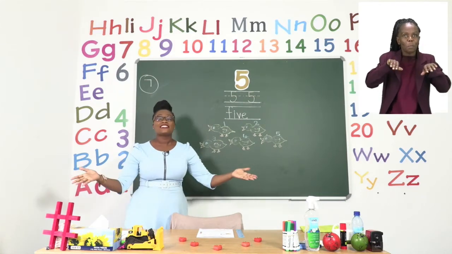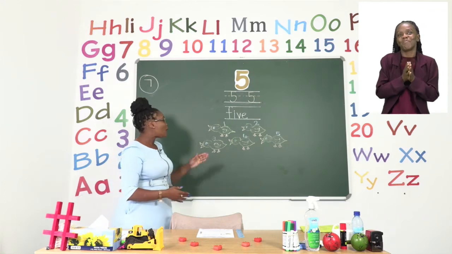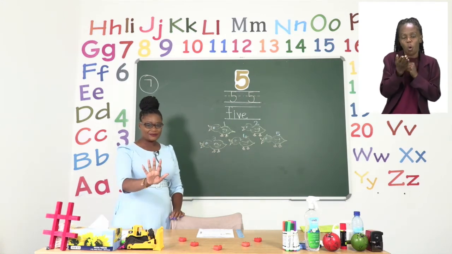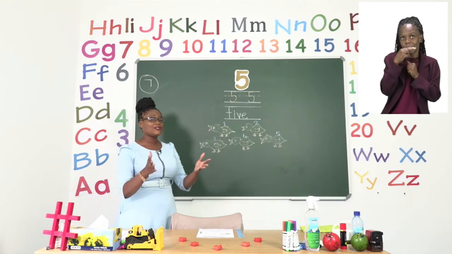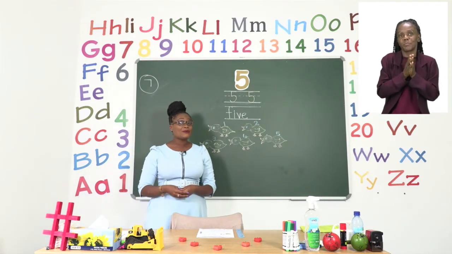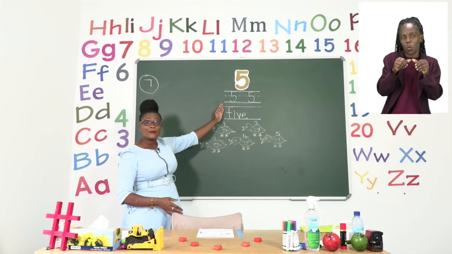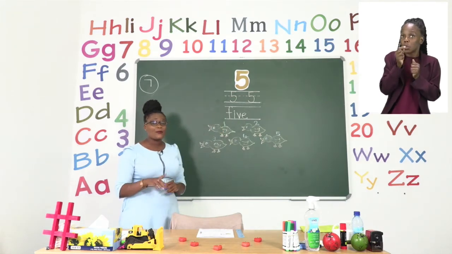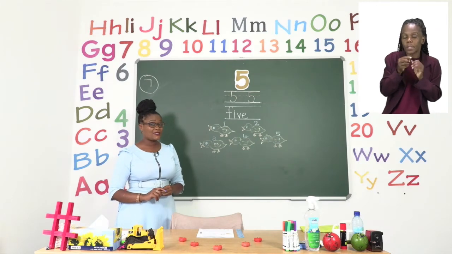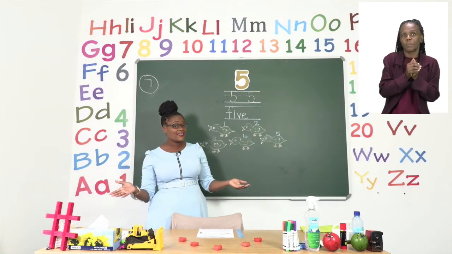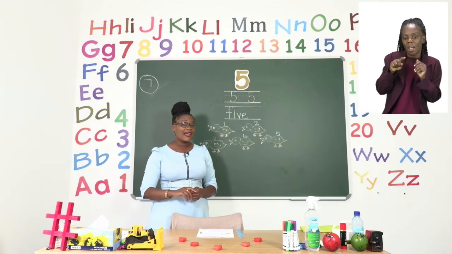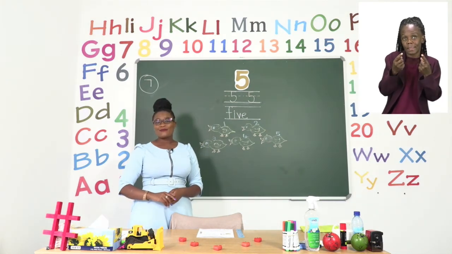Yay! She found her ducks. All 5 of her ducks came swimming back. Now I'm going to leave you to do your exercise. Remember how to draw the number 5, and you must trace the number 5, and I want you to practice the song as you are doing it. Can you think of any other things that come in 5s? Let me know, and I will be back after the advert break.